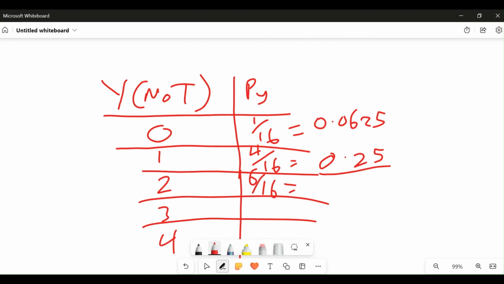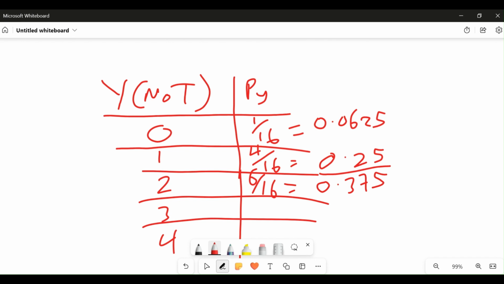You can check it once again using your calculator. 6 divided by 16 will give us 0.375. That's 0.375.